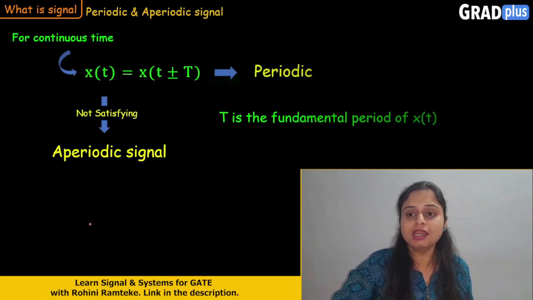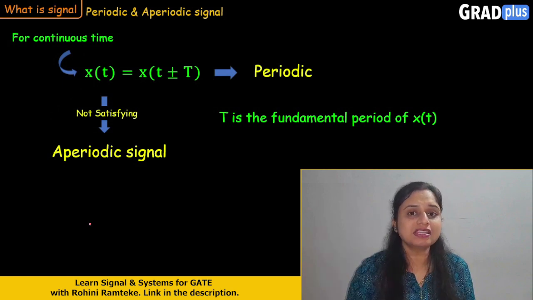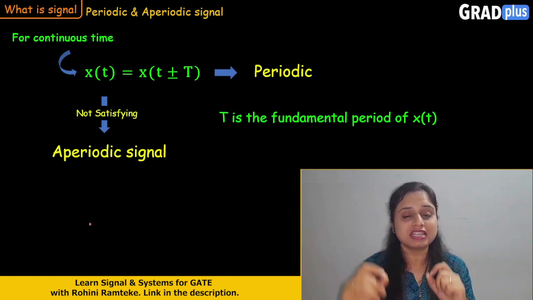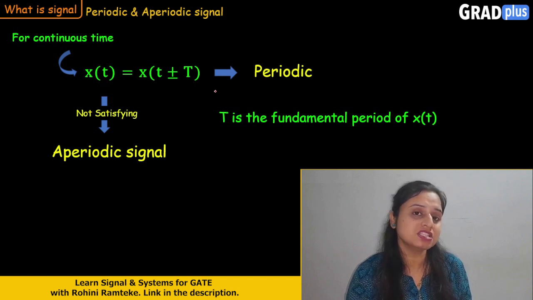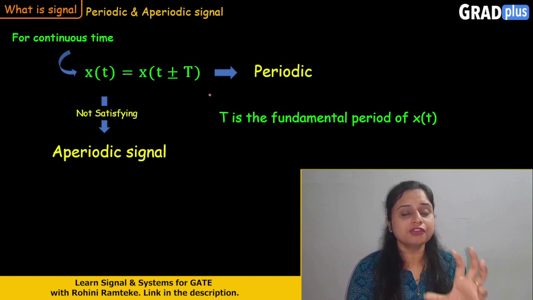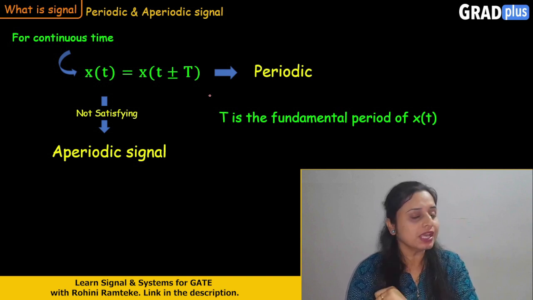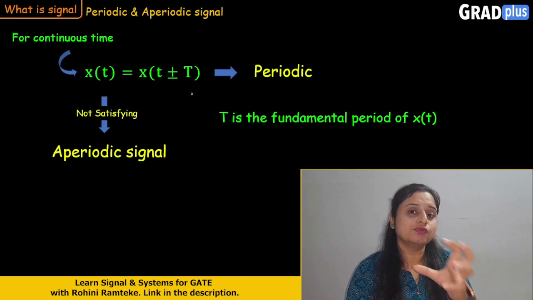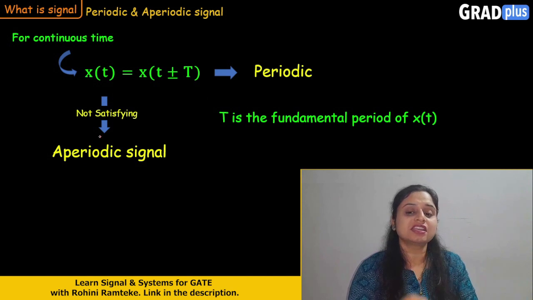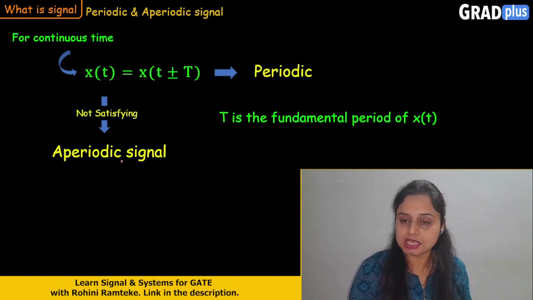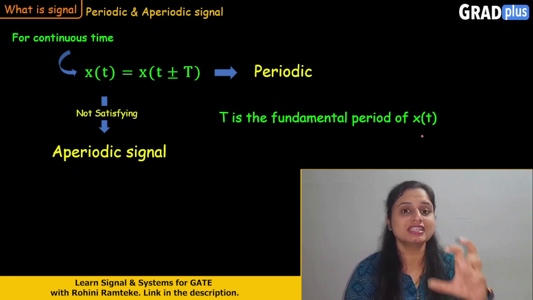Clear? Now for this periodic signal, if we talk about the continuous time period, the equation that must be satisfied will be x(t) = x(t ± T). Any signal, if it satisfies this condition, becomes the periodic signal. And if the signal does not satisfy this particular condition, that signal will become the aperiodic signal. Here this T is nothing but the fundamental period of the function x(t).